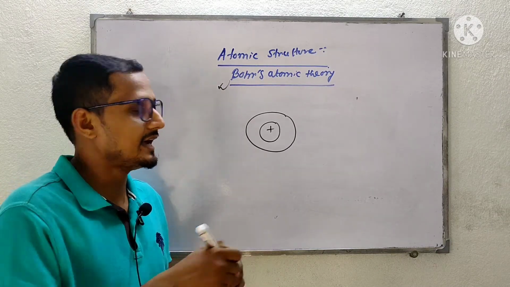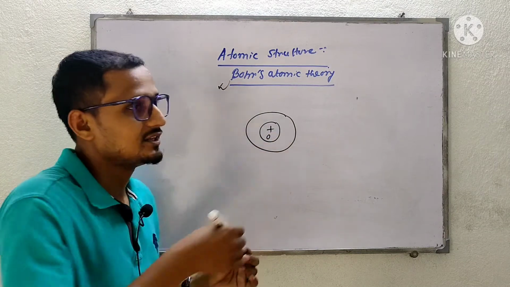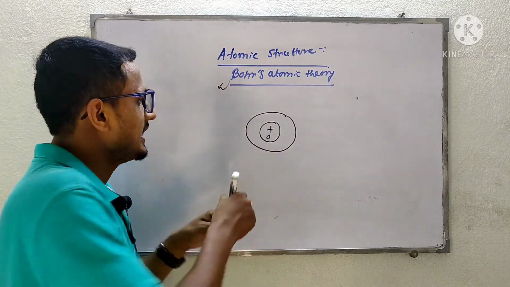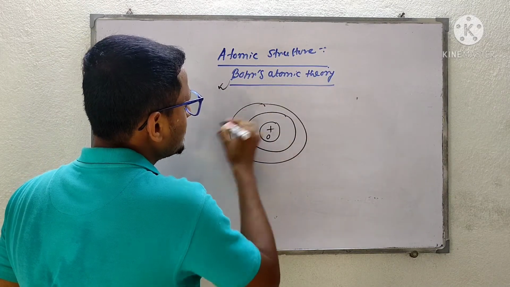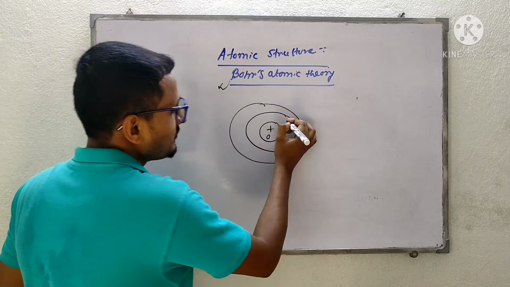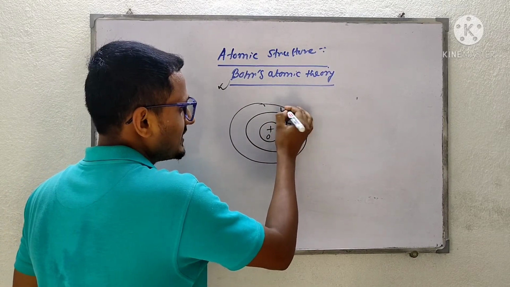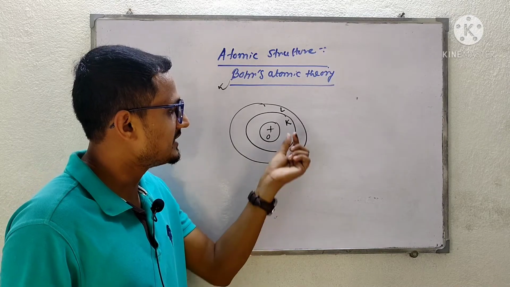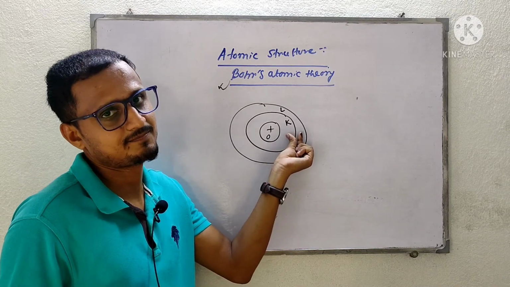As the neutron is neutral, the charge of the protons represents the charge of the nucleus. In different orbits electron will revolve. The first orbit from the nucleus is called the K orbit, and it is the first orbit and the first energy state.